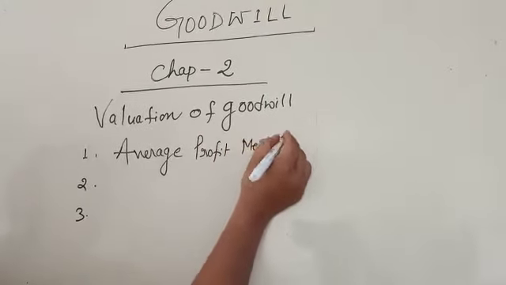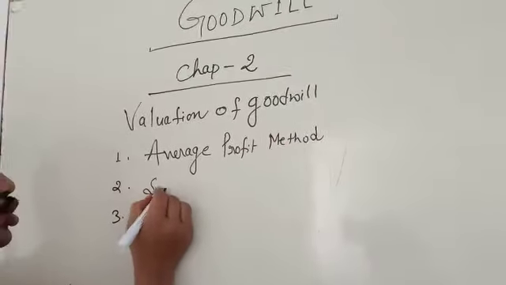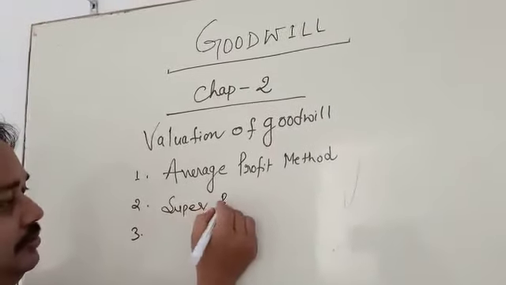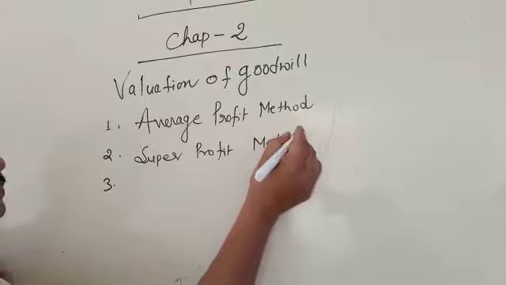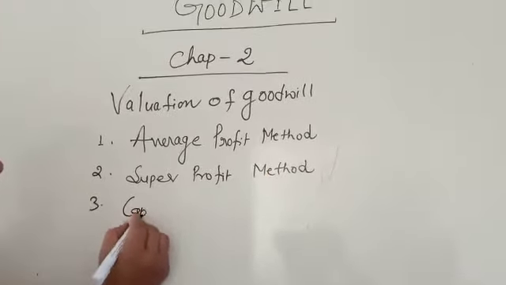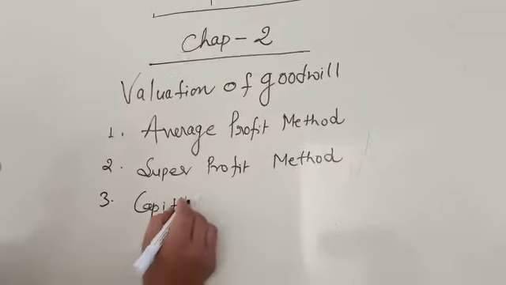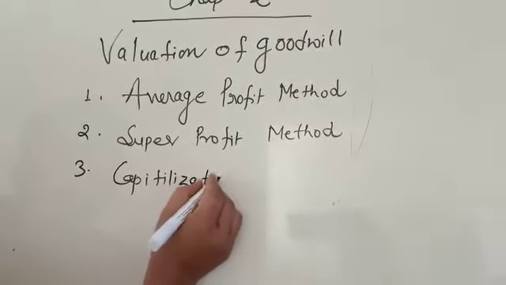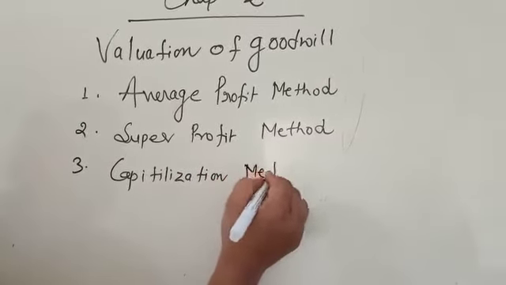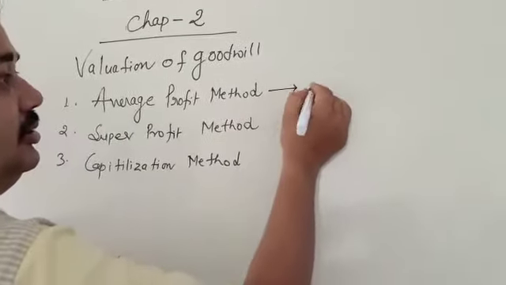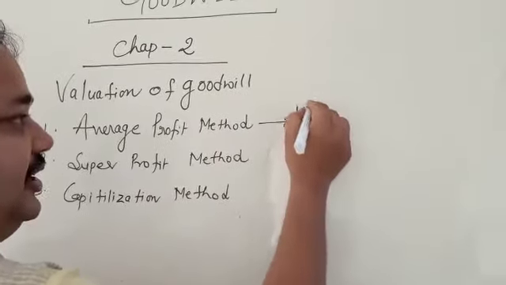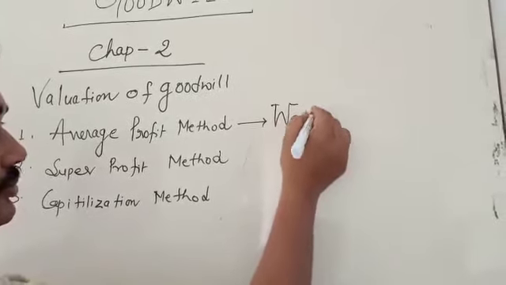Second, super profit method. Third, capitalization method. This average profit method comes under the weighted average method.